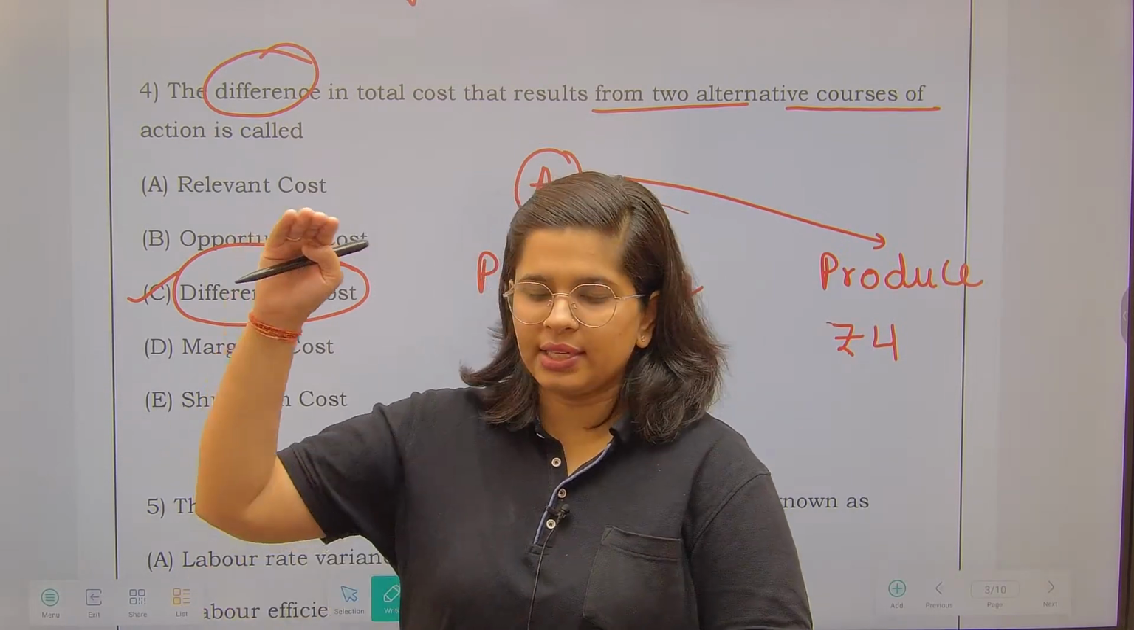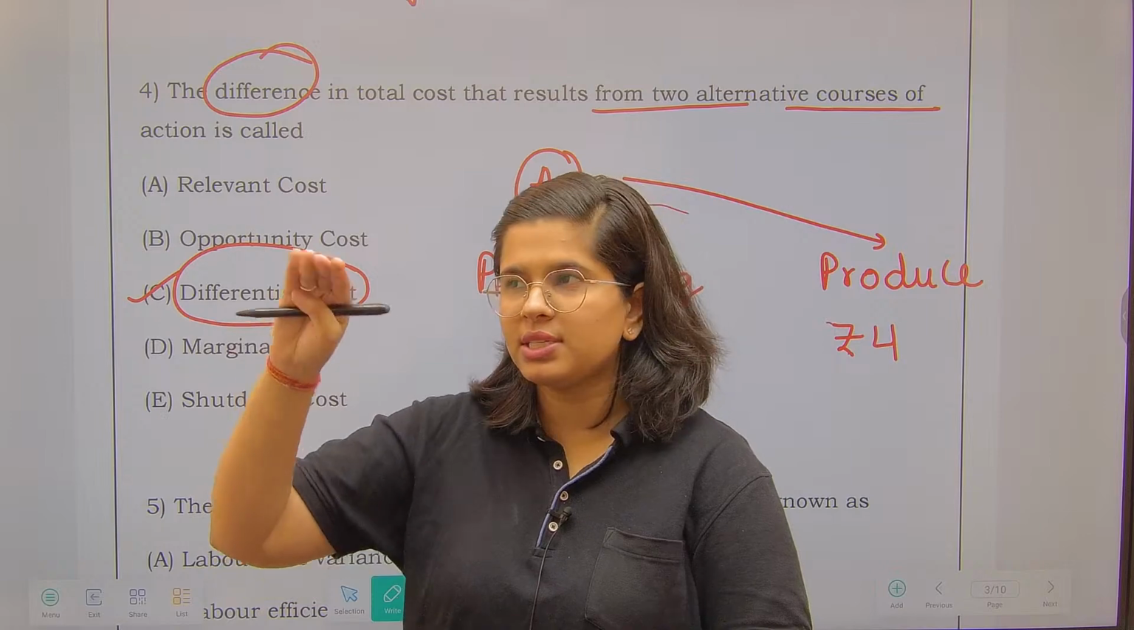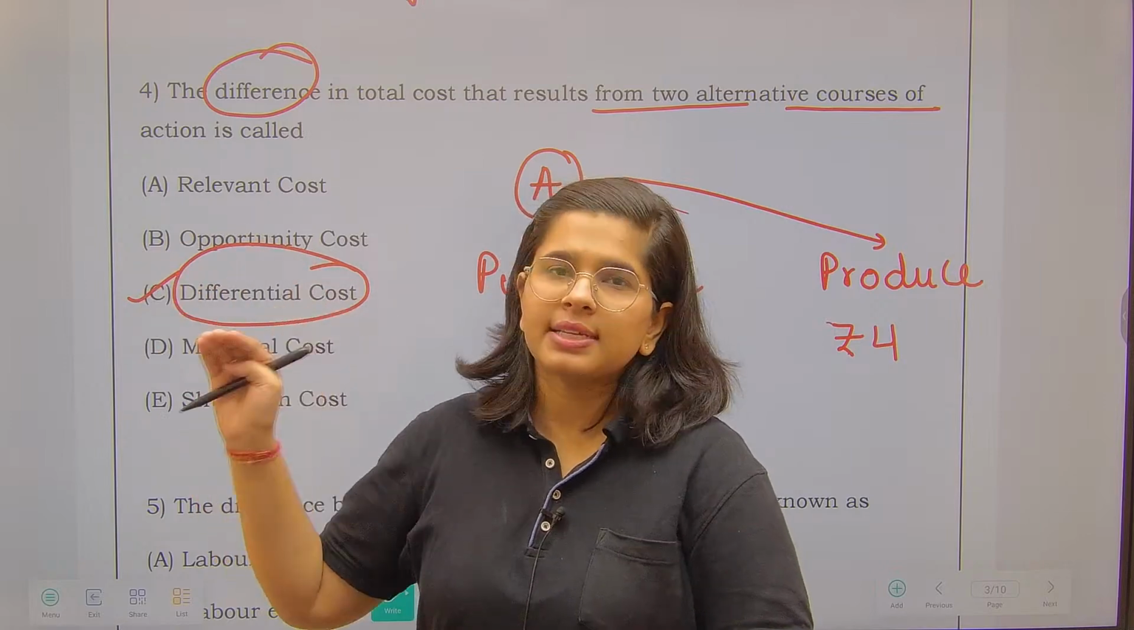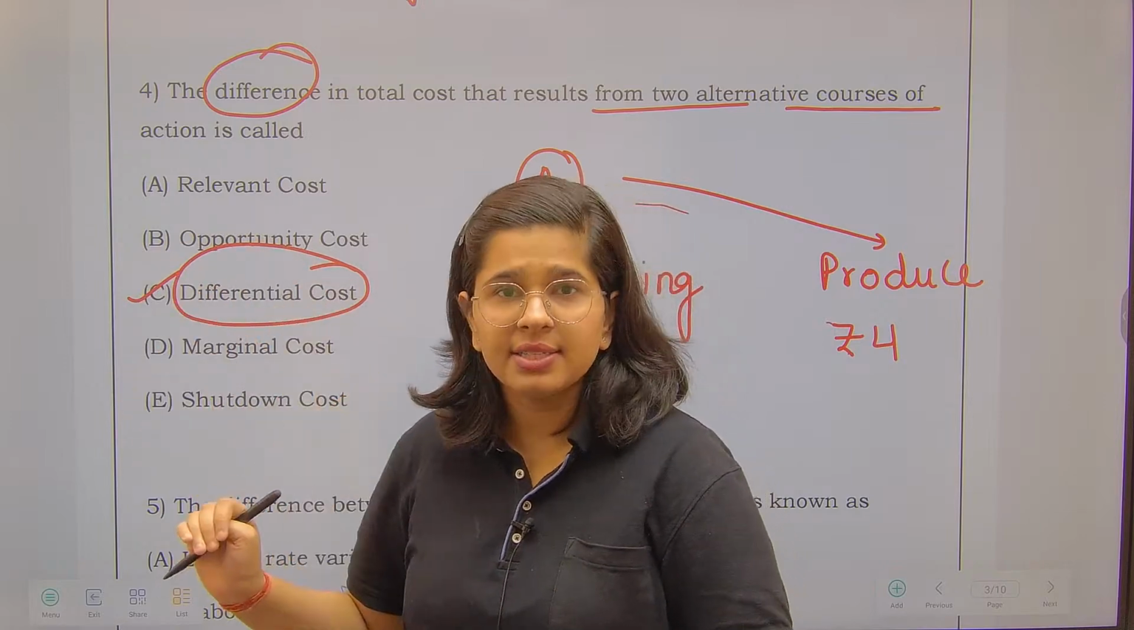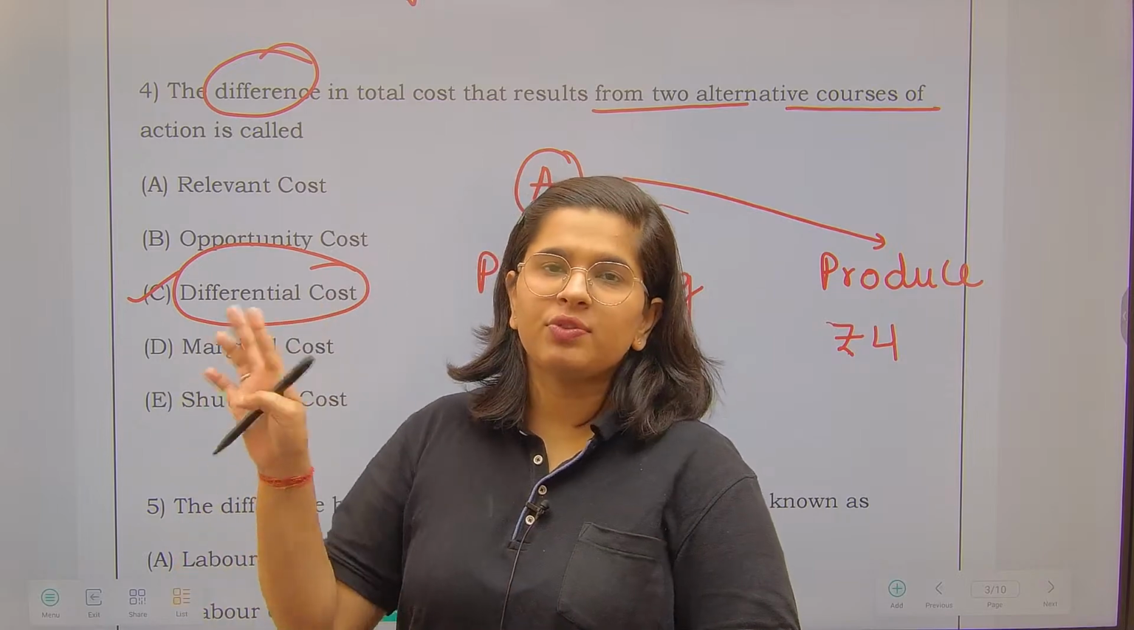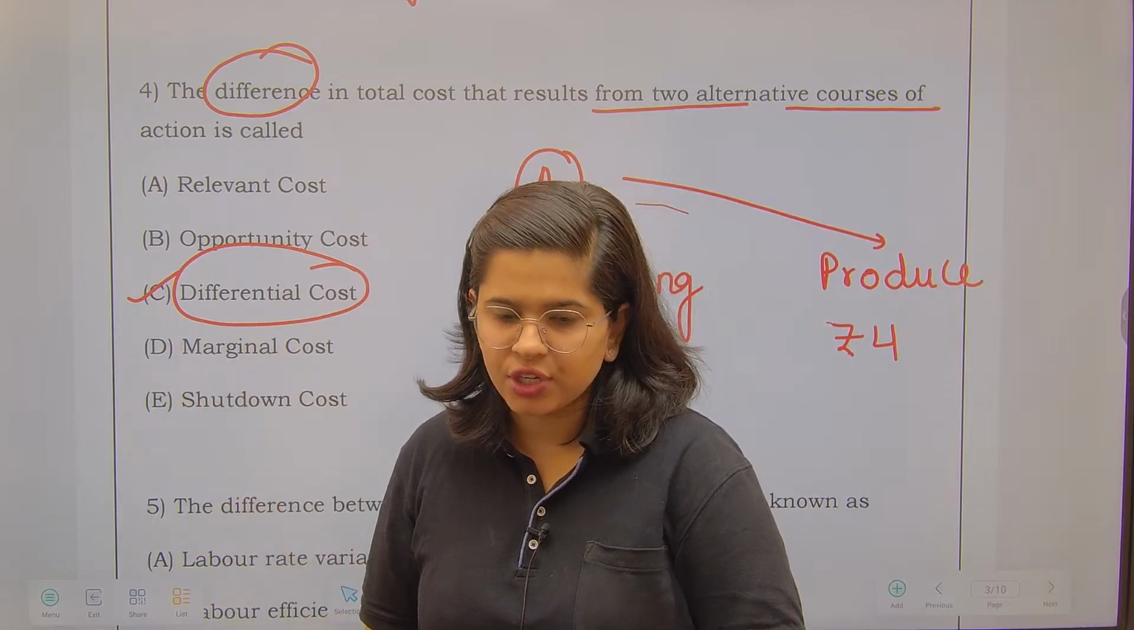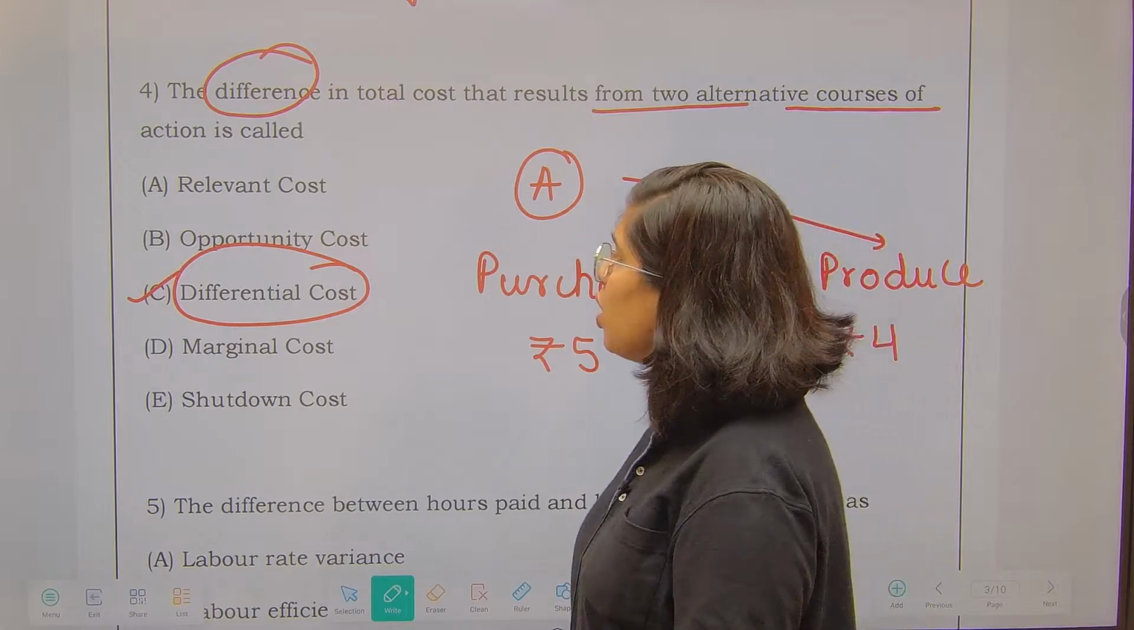So we write, okay, the difference in both these options: the sales is this, cost is this, finally the profit is this. So the difference between the two options is called the differential cost. I'll tell you the other points also.